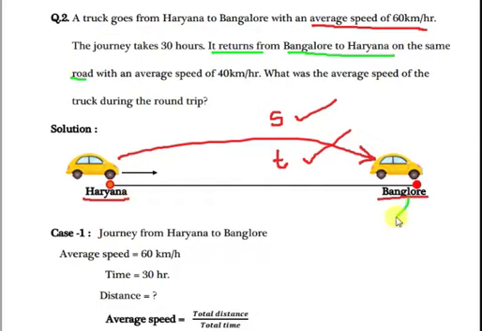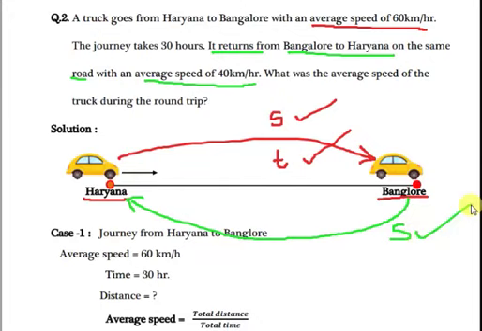Now the second case. It returns, which means now from Bangalore to Haryana. It returns from Bangalore to Haryana on the same road. It means on the same road. We have to now see the second case. Second case is from Bangalore to Haryana. It means the distance is the same. Remember the point, the distance here is the same.